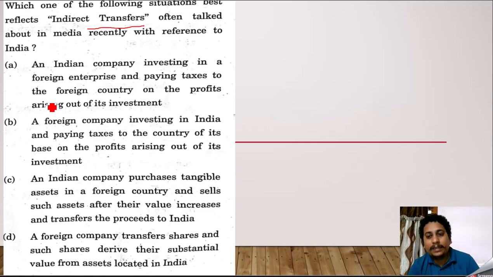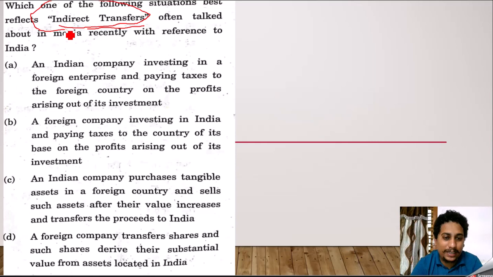After it earns in our country, the similar profit will be shifted to another country, base erosion and profit shifting. According to that concept, we will be transferring certain profit to other countries, which may be a tax haven country, a zero tax country, so that what we gain as profit in India is less taxable. So that is called indirect transfers. It's not direct transfers, we call it indirect transfer.